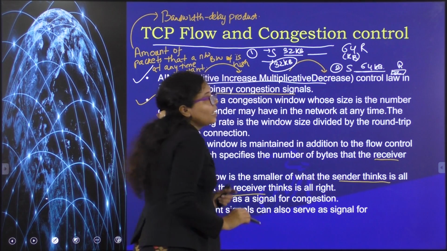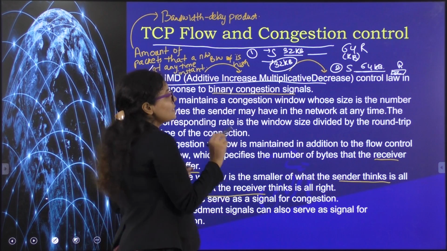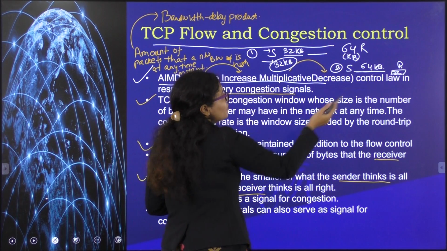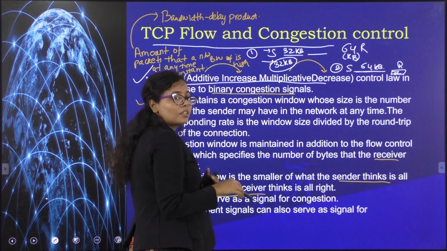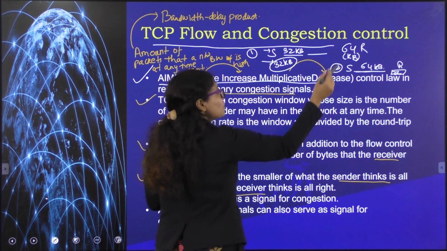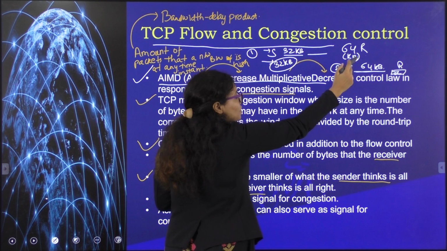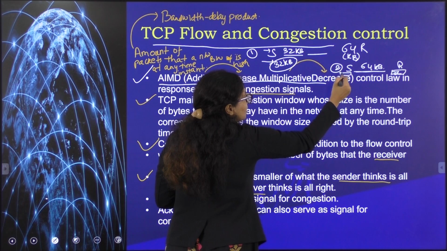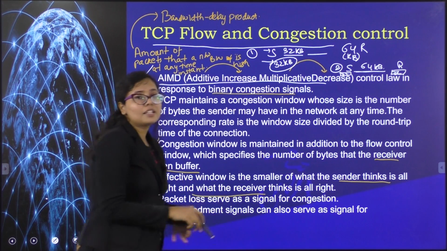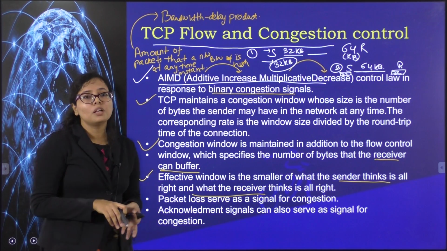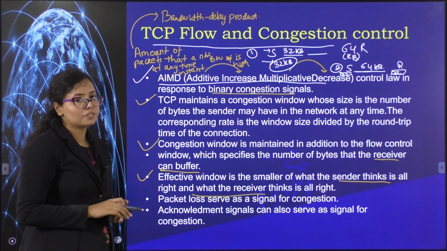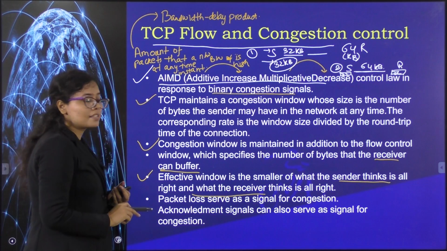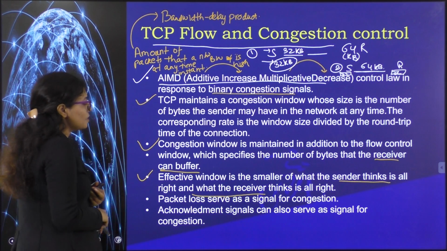In that case, the sender thinks that 64 kb is supported by the network, but the receiver size is only 32, so the receiver buffer will be full. So it will again see the smaller of these two and adjust its window size to 32. So every time, the sender is maintaining its congestion window based upon the smaller of these two factors. That is how the congestion window is maintained at the sender side.